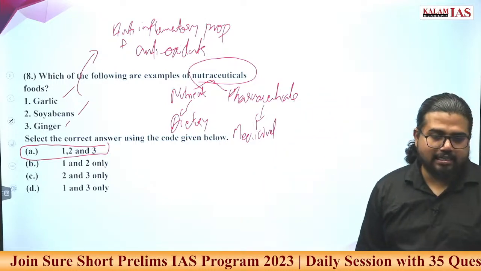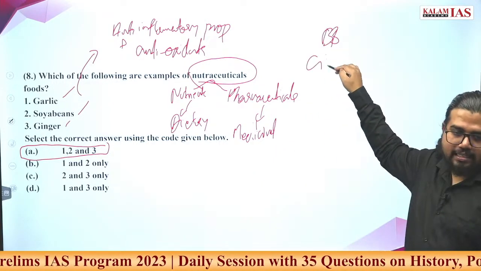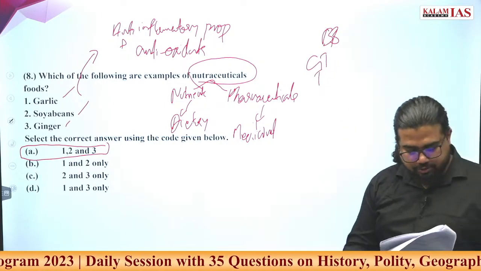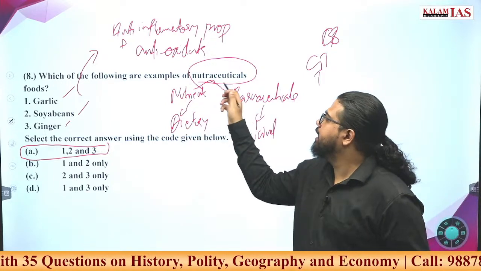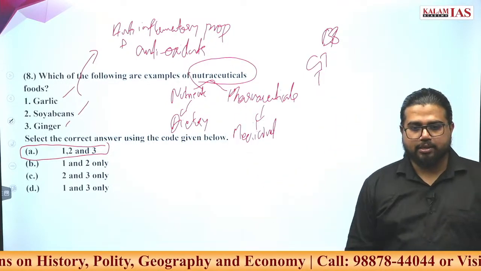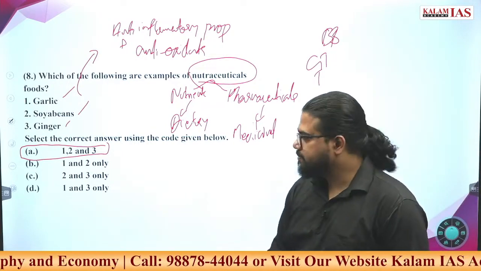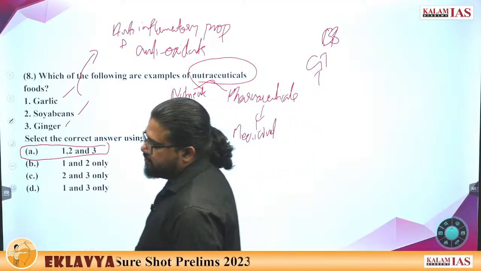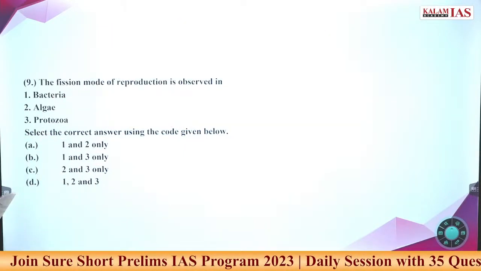What are some of the other examples? Blueberries, green tea, turmeric, chia seeds, all this will be categorized under nutraceuticals. Areca nut. Go ahead, answer the 9th question.